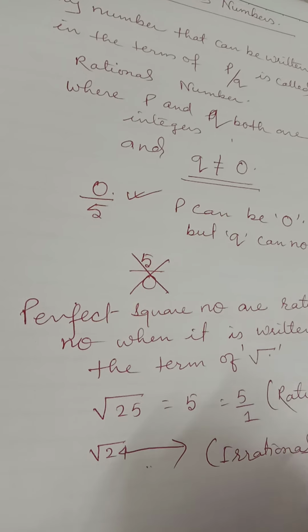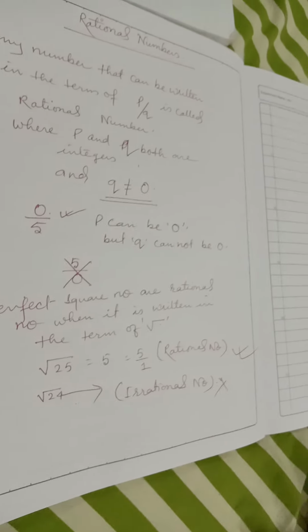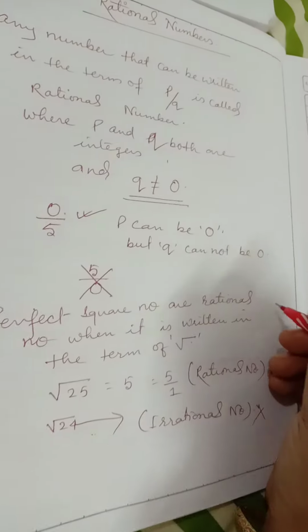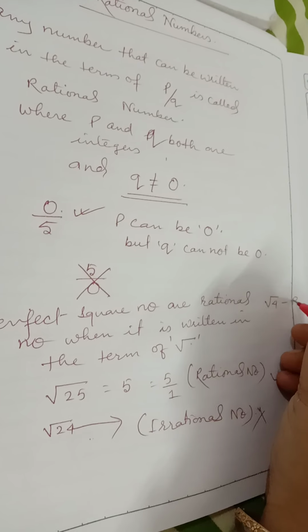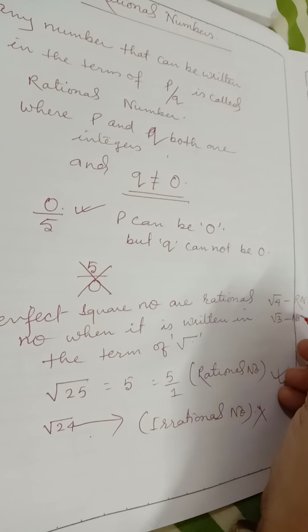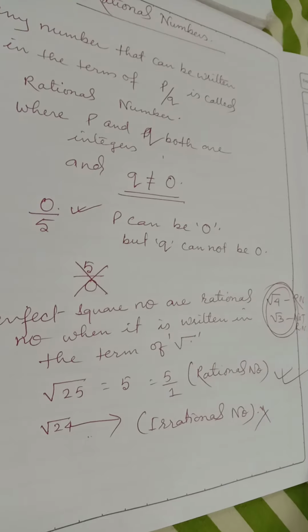Okay, my dear, we are not going to talk about this. We are going to talk about this only. So any square number, if it is written in a term of square root, as example, under root 4 is a rational number and under root 3 is not a rational number, it is an irrational number. So you must be careful about the square numbers.